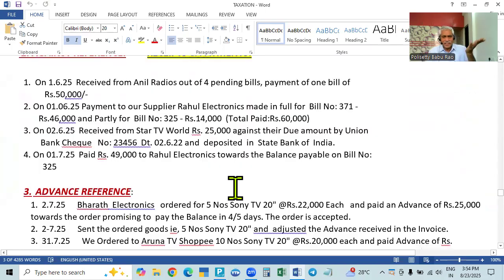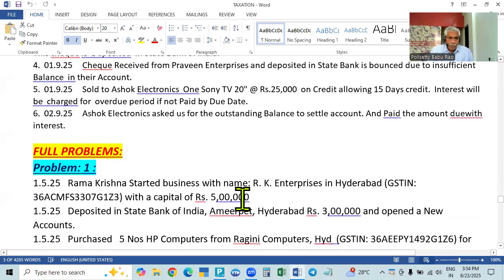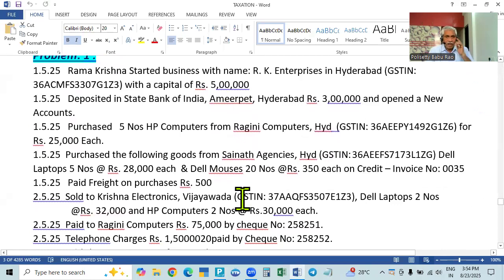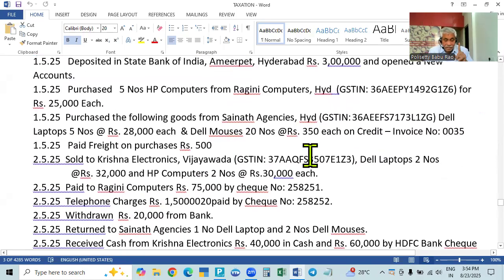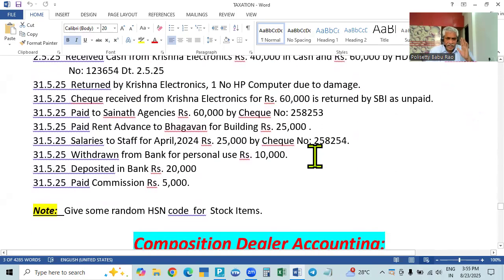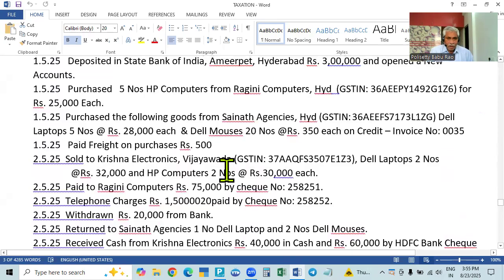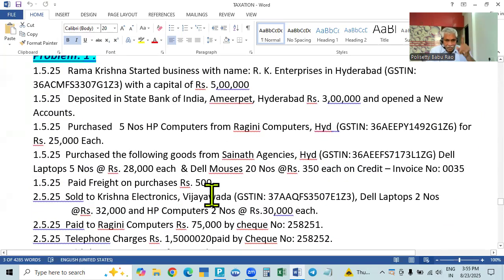You can take some examples, and you can do one example also. After this, one full problem is given. In that, the business is started with capital deposited in bank, and it also includes purchases, sales, expenses, everything. Here, forget about these numbers. These are GST numbers that we will get in GST after the investment. So remove that and forget that. At the end, the HSN code is given, that also you forget. Try this problem. Pause the video, see these transactions, and record them.